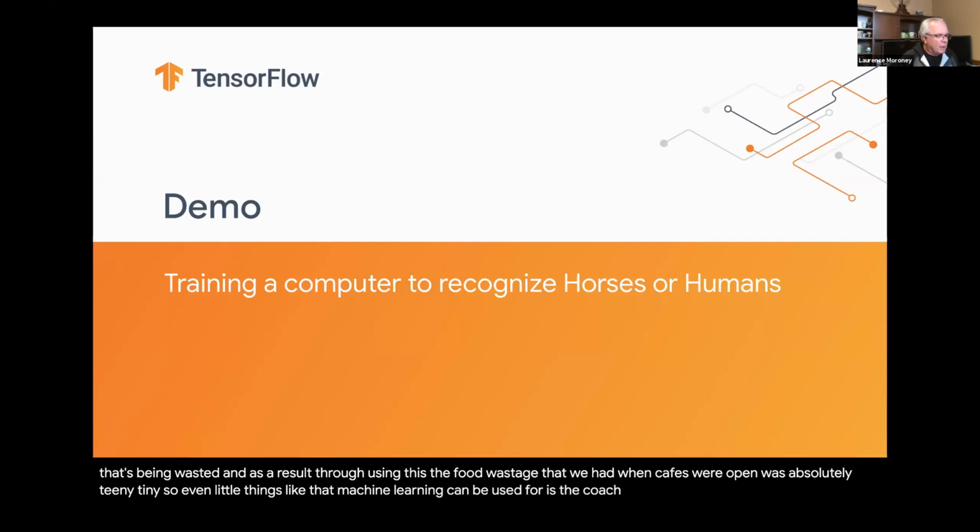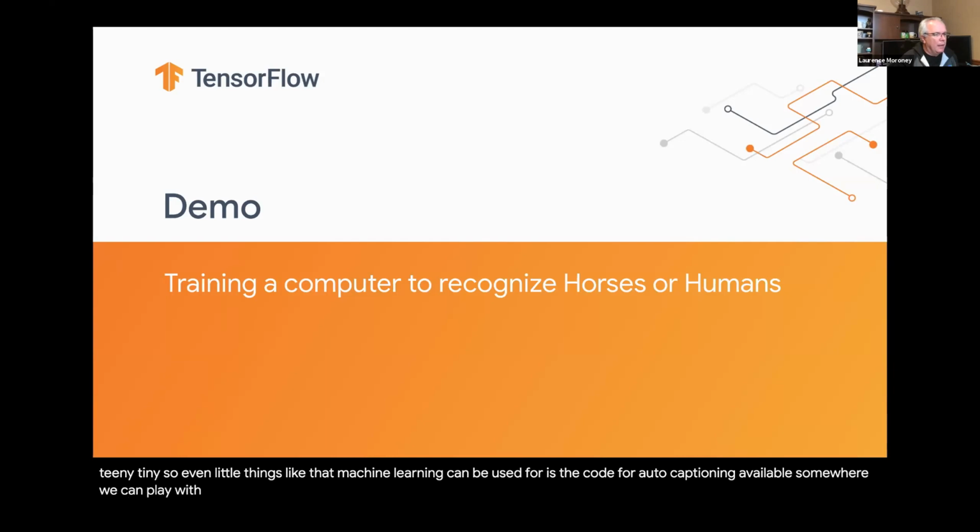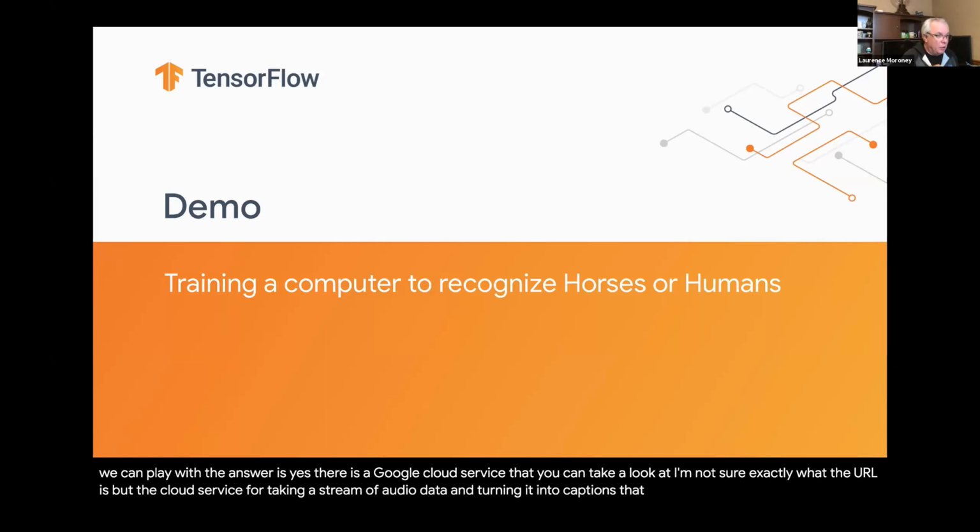Is the code for auto-captioning available somewhere we can play with? The answer is yes. There is a Google Cloud service that you can take a look at. I'm not sure exactly what the URL is, but the cloud service for taking a stream of audio data and turning it into captions, that's used here. Sorry, the technology that's used here has been turned into a cloud service, so it's up to you. You can give it a shot.